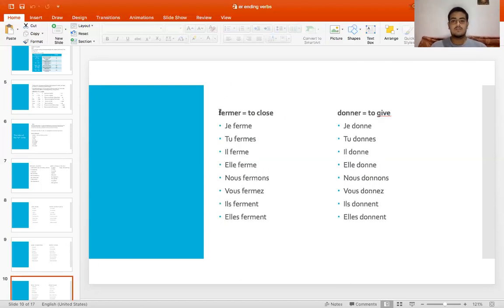So we have fermer, that means to close. Je ferme, tu fermes, il ferme, elle ferme, nous fermons, vous fermez, ils ferment, and elles ferment. We have donner, to give. Je donne, tu donnes, il donne, elle donne, nous donnons, vous donnez, ils donnent, and elles donnent.